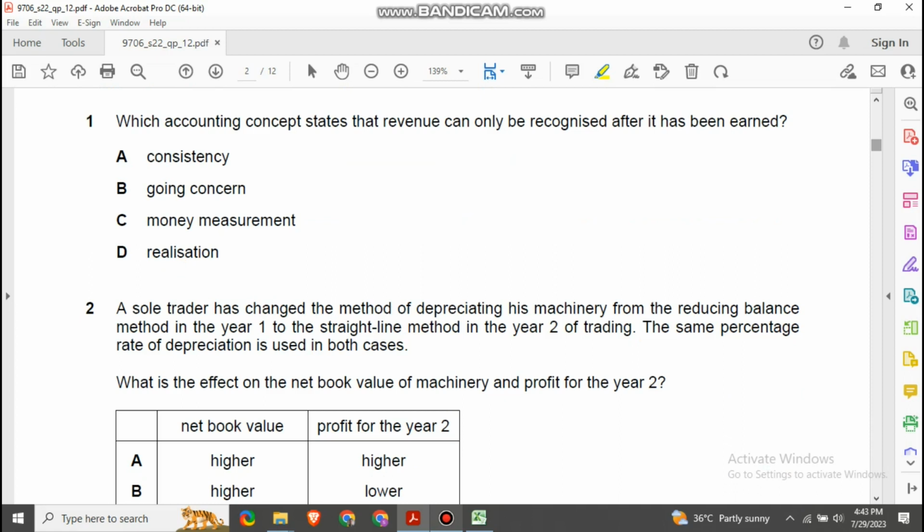So as per this, the correct option for your answer is realization, because it says that the accounting concept states that revenue can be recorded only when it is earned.